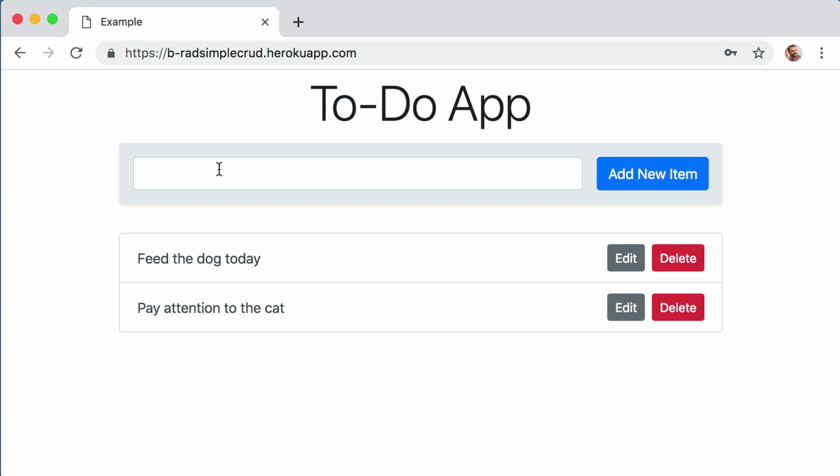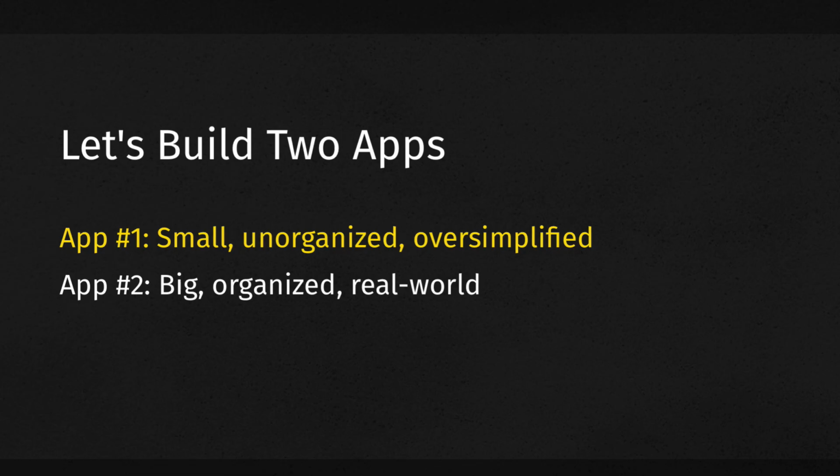Big picture, there's not a whole lot going on with this app, but it is great practice of learning how to stitch together our three environments: the web browser, Node.js for the server, and MongoDB for the permanency or database layer. Okay, so that's a review of app number 1 that we are going to build together. Now let's take a look at the more complex app number 2.